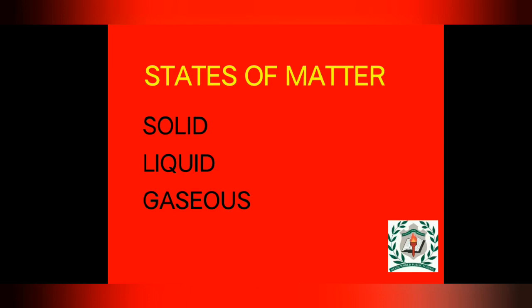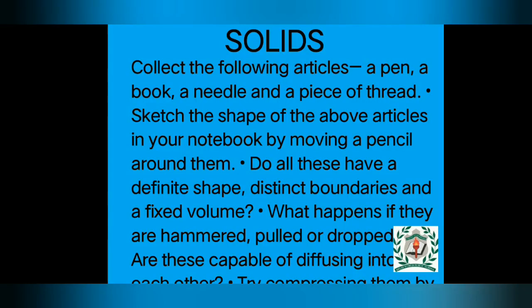We can see that matter around us exists in three different states: solid, liquid and gas. These states of matter arise due to the variation in the characteristics of the particles of matter. Matter is made up of particles, and we are going to study how the particles are arranged in the three states of matter. Let's go through the properties of these states in detail. Moving on to the first state, the solid state. Let's have our discussion right now.